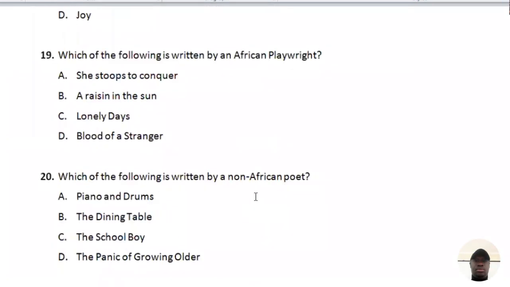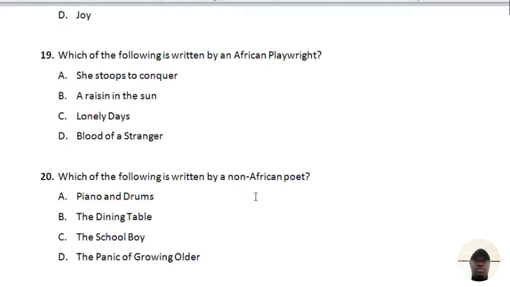Question 19, which of the following is written by an African playwright? A, She Stoops to Conquer, no. B, A Raisin in the Sun, no. C, Lonely Days, no. D, Blood of a Stranger, yes. Now let's emphasize this. The question asks which is written by an African playwright. That means we are looking for a genre, drama. If it's a novel, no. A playwright does not write a novel. A playwright writes plays. So we are looking for a drama text here.